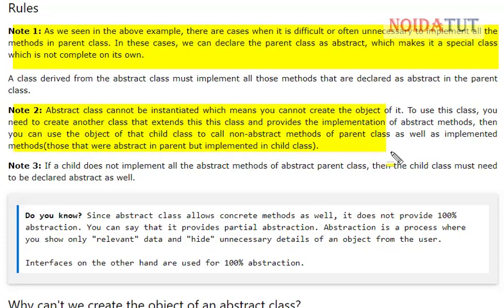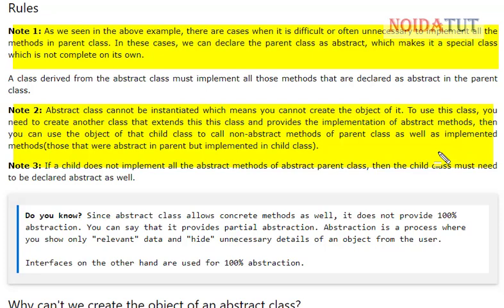Abstract class cannot be instantiated, which means you cannot create the object of it. To use this, you need to create another class that extends this class and provides the implementation of abstract methods. Then you can use the object of that class to call non-abstract methods of the parent class as well as implemented methods, those that were abstract in parent but implemented in child class.